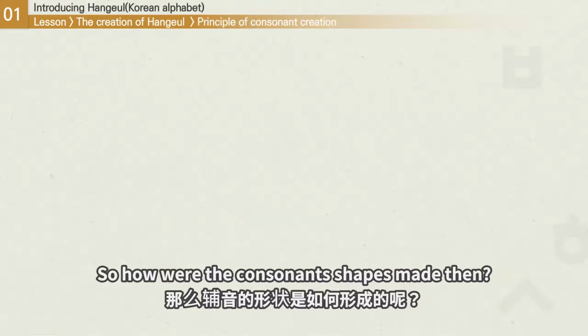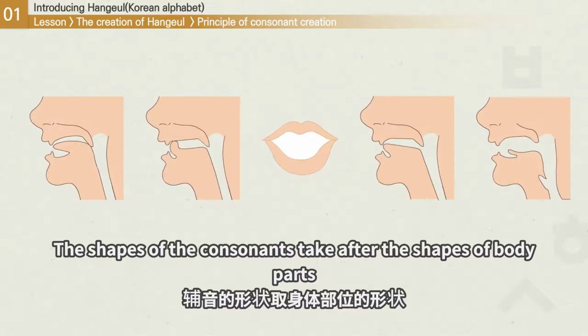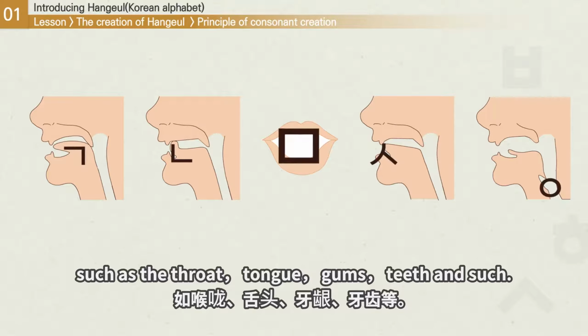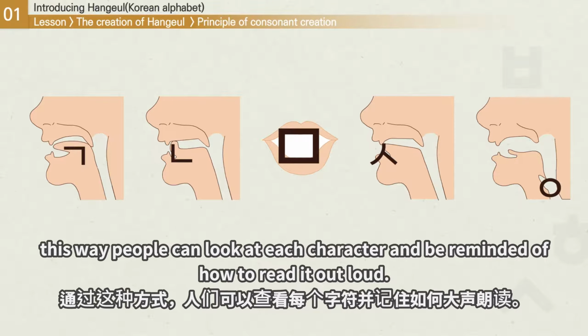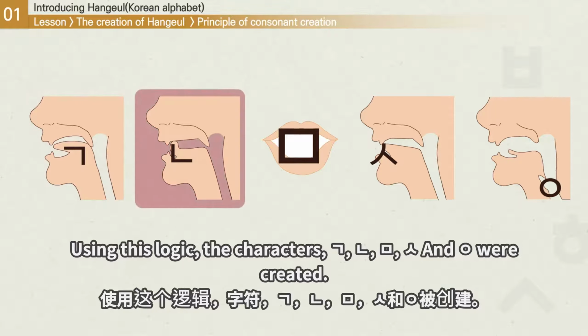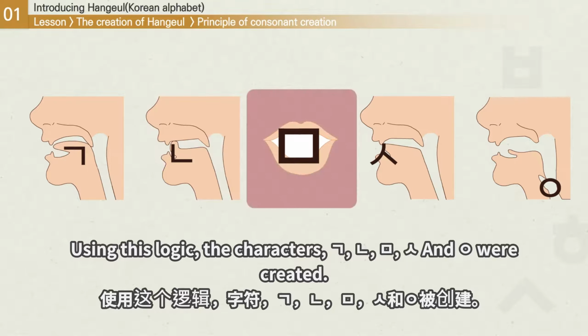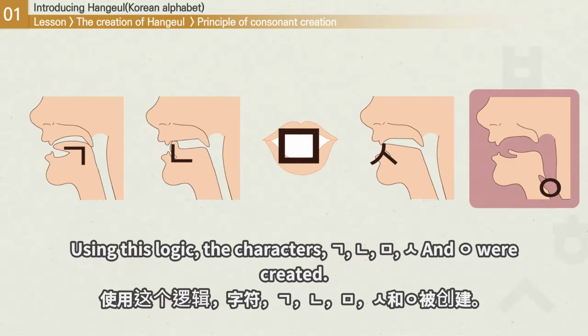So, how were the consonant shapes made then? The shapes of the consonants take after the shapes of body parts, such as the throat, tongue, gums, teeth, and such, when we vocalize these sounds. This way, people can look at each character and be reminded of how to read it out loud. Using this logic, the characters 기억, 니은, 미음, 시옷, and 이응 were created.